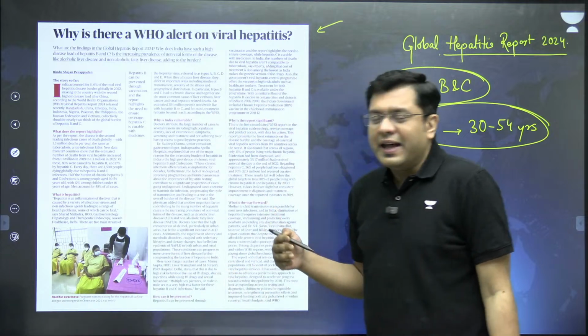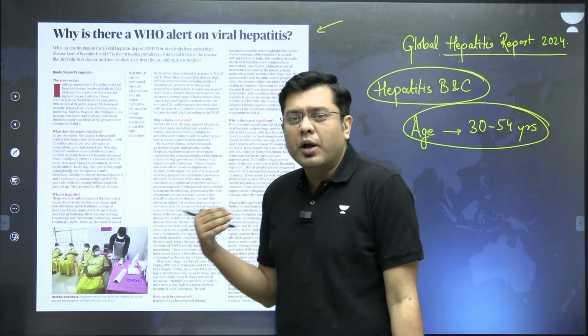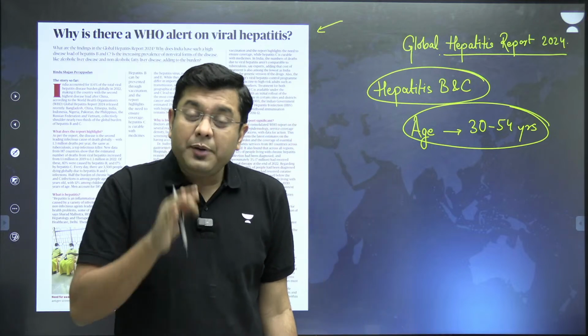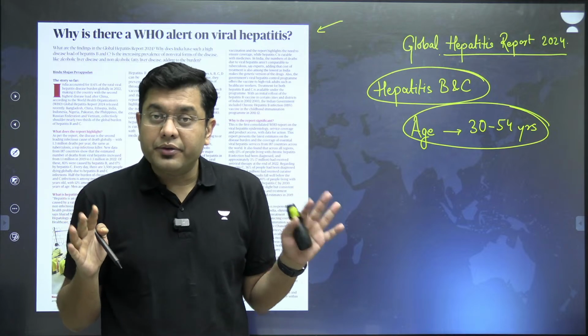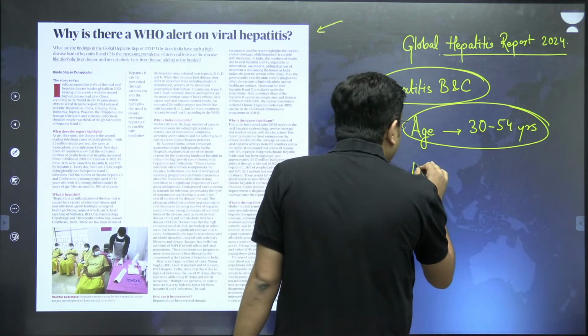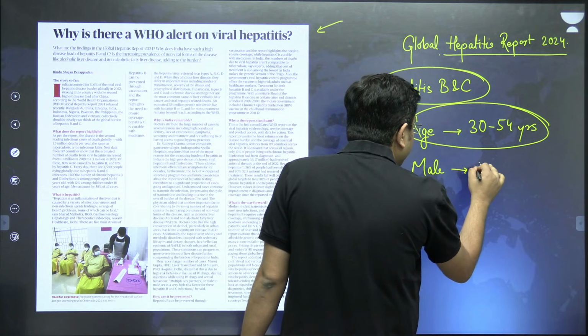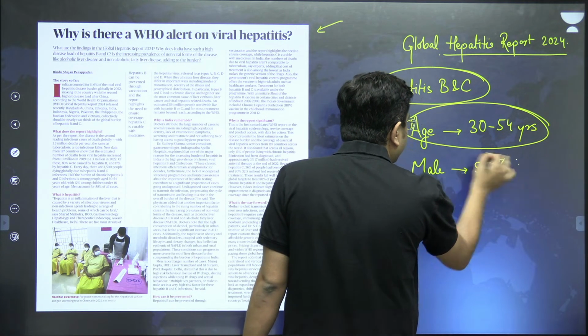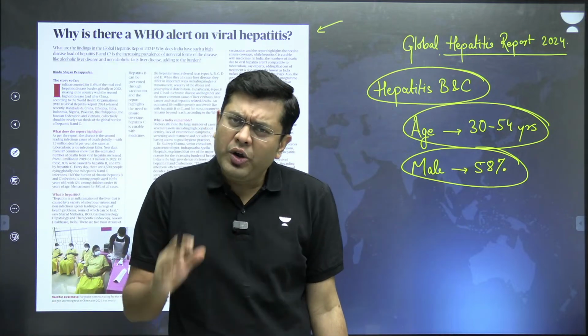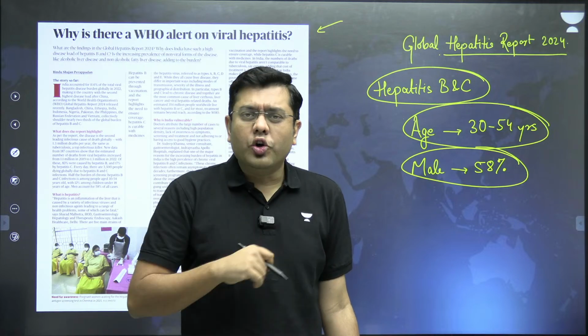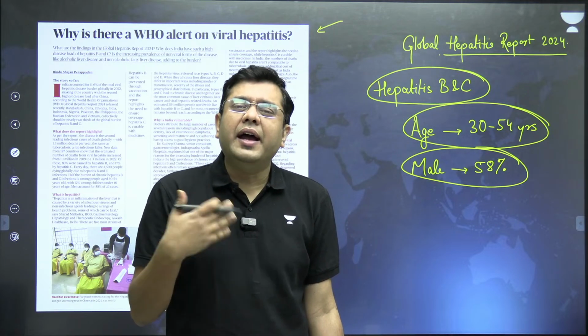Other than that, this report also highlights that when we talk about hepatitis, almost 58% of the incidence of infection are observed in the male members. So the male members are influenced by this at a disproportionate level. These are few of the highlights of the report. Now let us analyze this in Indian context, and then we will have an idea about what we can do going ahead. So in India, hepatitis B and C are very widespread.